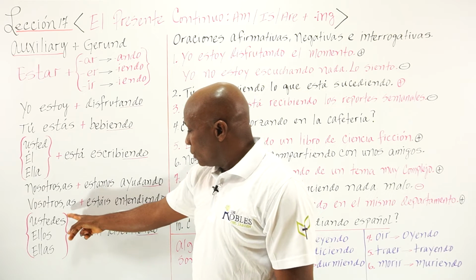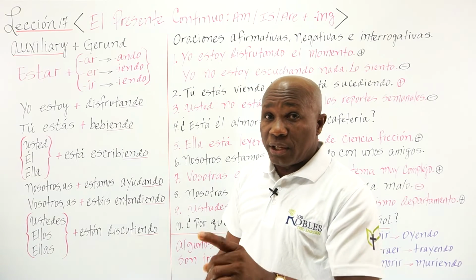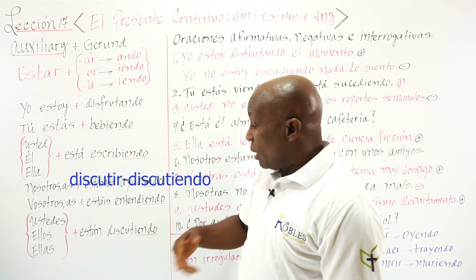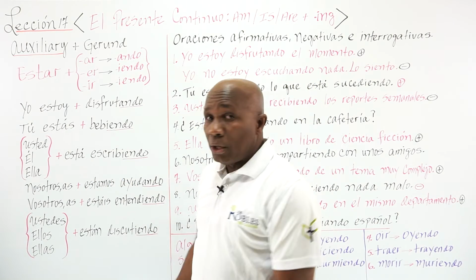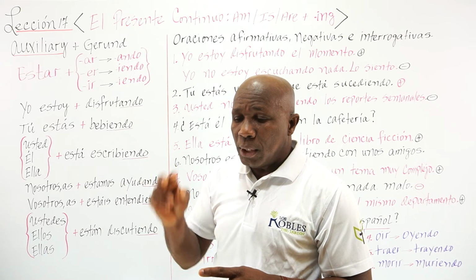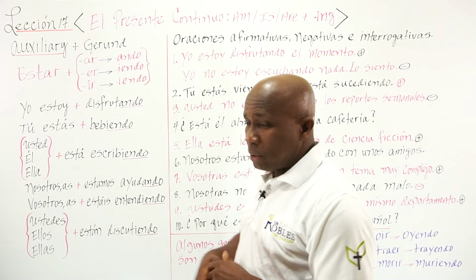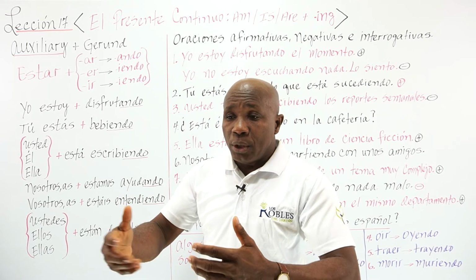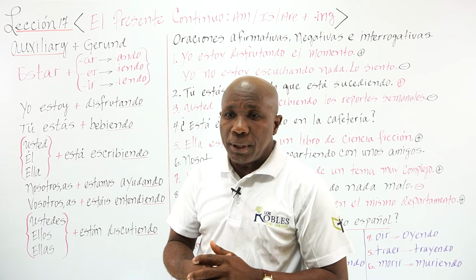And also here we have ustedes, ellos y ellas están discutiendo, discussing something. Discuss in Spanish has two meanings, I would say, or connotations. Discutir is like discussing something, simply talking about a particular subject.